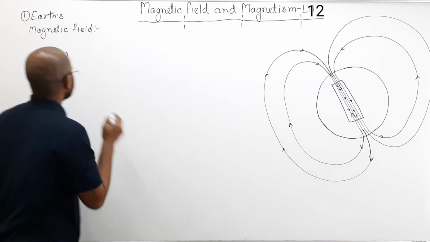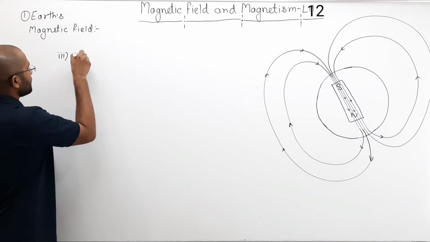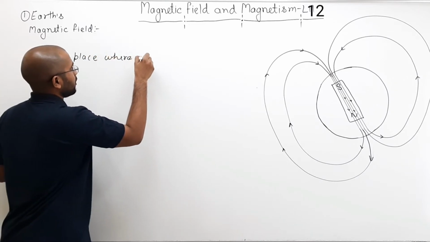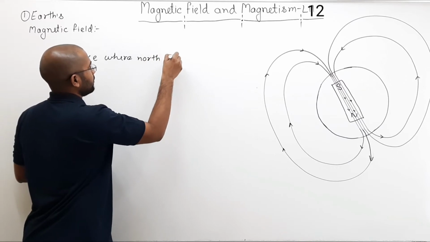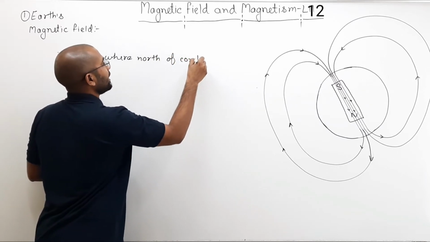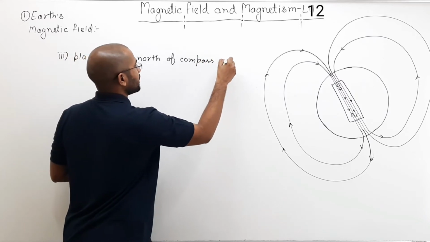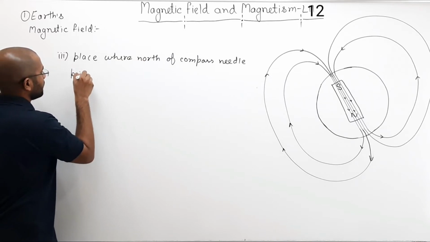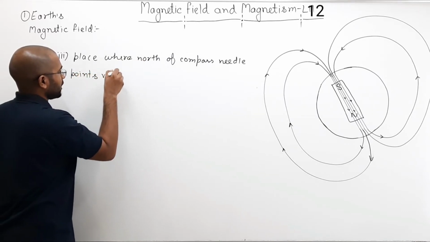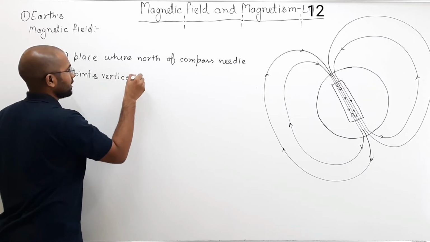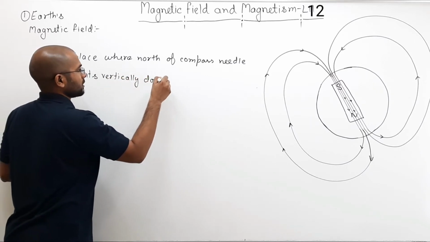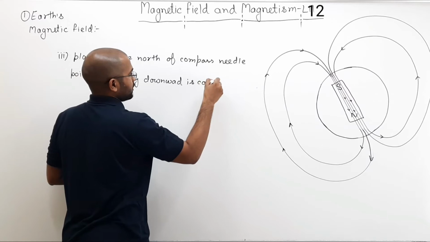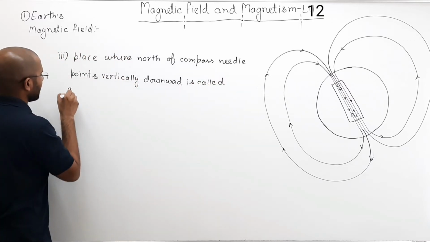north pole. So you can write: place where north of compass needle points vertically downward is called geomagnetic north.